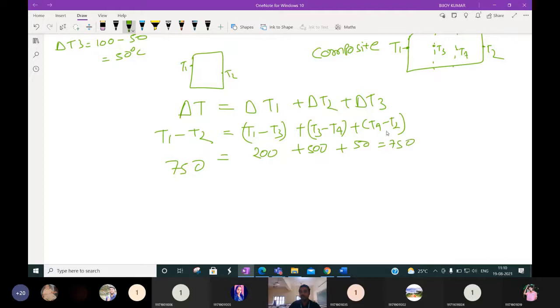Or here, if you open this bracket, you will have T1 minus T3 plus T3 minus T4 plus T4 minus T2. The minus and plus will cancel, so we will get T1 minus T2 only. So in the composite wall we can write that delta T, the overall temperature difference throughout the composite wall, will be equal to the individual temperature differences.